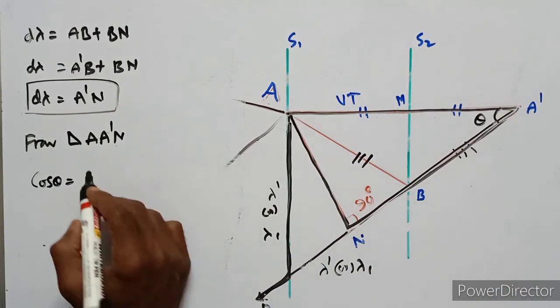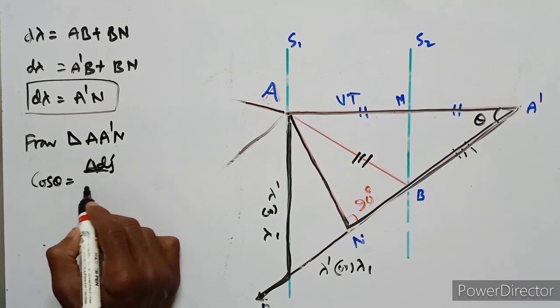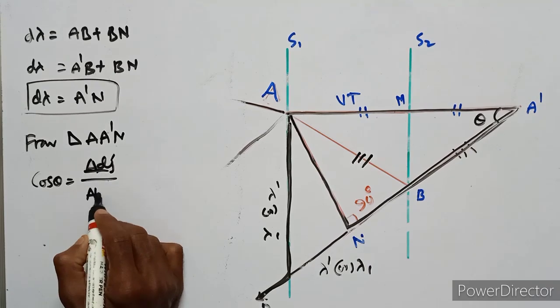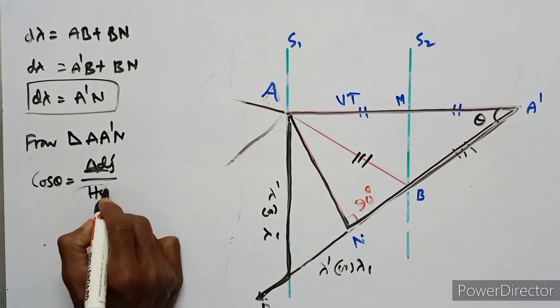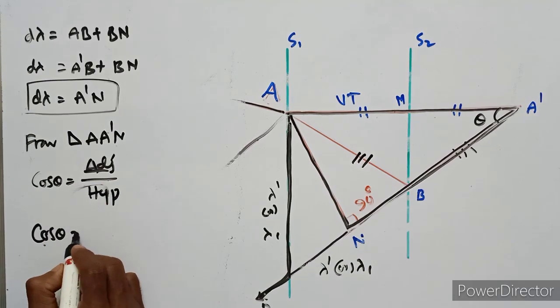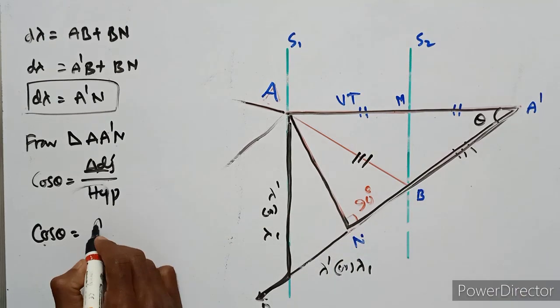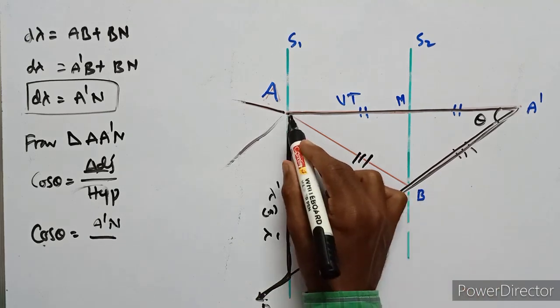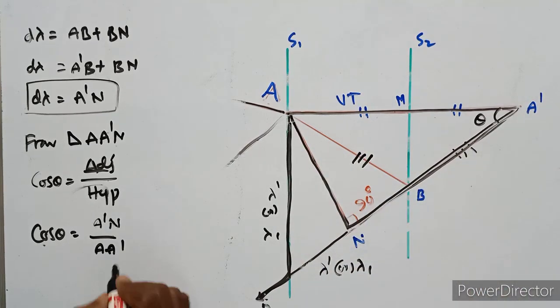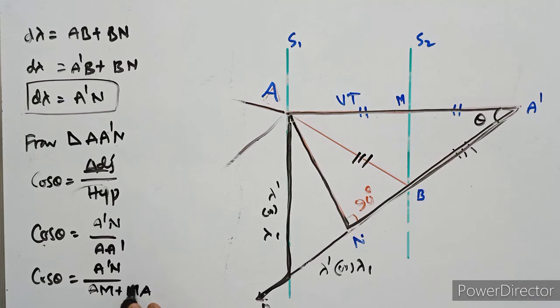Cos theta equals adjacent side upon hypotenuse. So cos theta equals A dash N upon A dash, which equals AM plus MA dash.